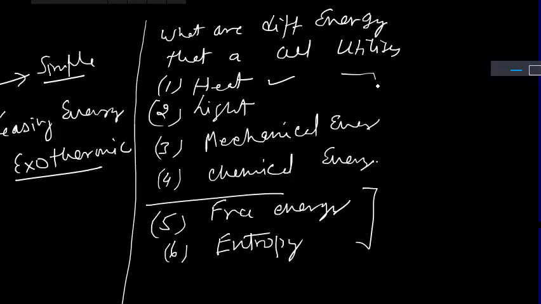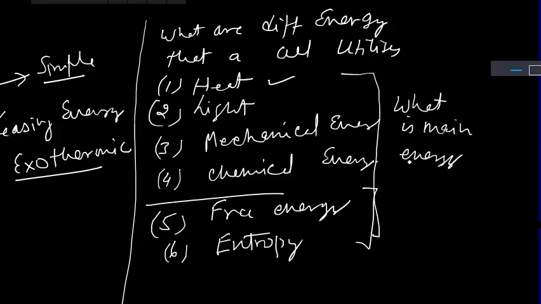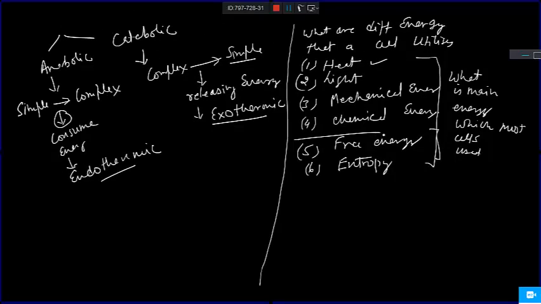Which is the main form of energy out of this? What is the main energy that cells mainly use? Main energy source, the main energy which most of the cells use. Free energy. Yes, which most cells use, right? So this is a kind of free energy. Free energy is also called the Gibbs free energy, or delta G, right?